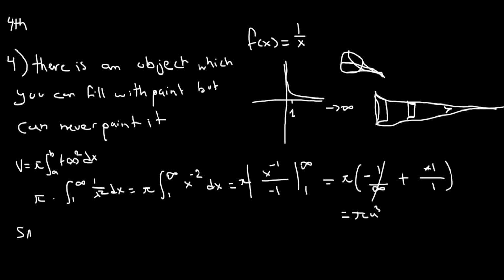So before we start onto the surface area, I wanted to start with the length formula. I wrote a poem about it, and I'm really proud of this actually. It states that the derivative of a function squared plus 1 and the square root of its sum in an integral from a to b will give you the length it becomes. Now, what did I just say? The derivative of a function squared plus 1 and the square root of its sum in an integral from a to b will give you the length it becomes. There you go.